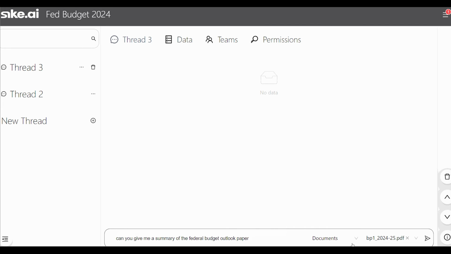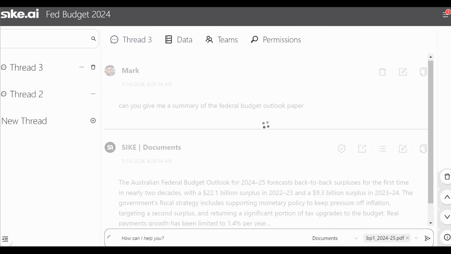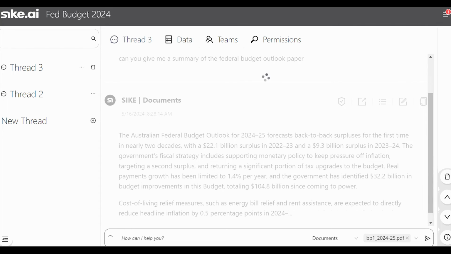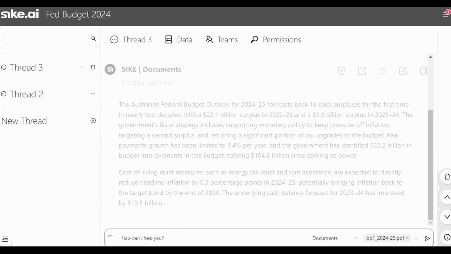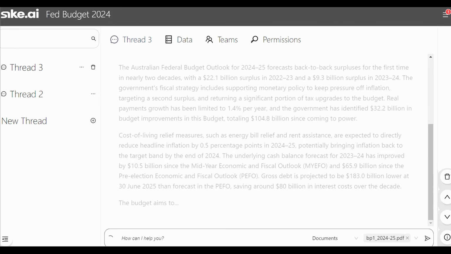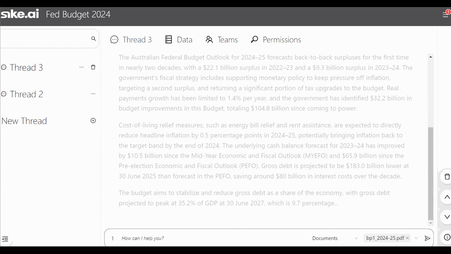We've loaded the papers into a new nodule, and here we ask for a summary of the 440-page budget paper. Cost of living measures, inflation target bands, pre-election outlooks, and forecasts are on show here, along with $32.2 billion in budget improvements amongst other highlights.